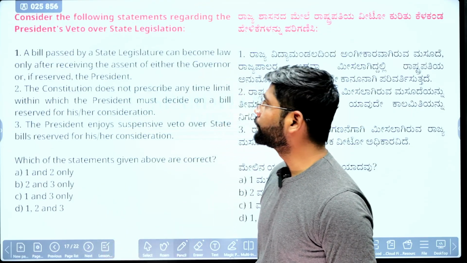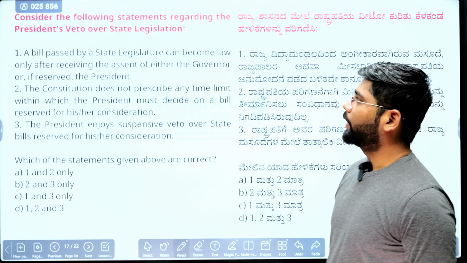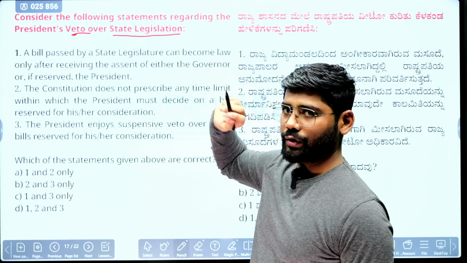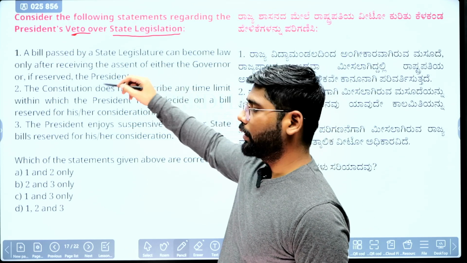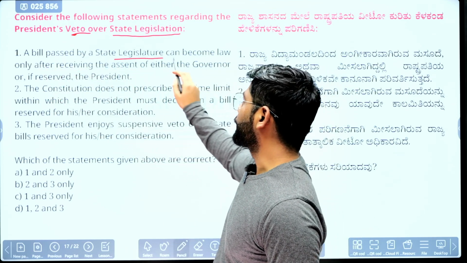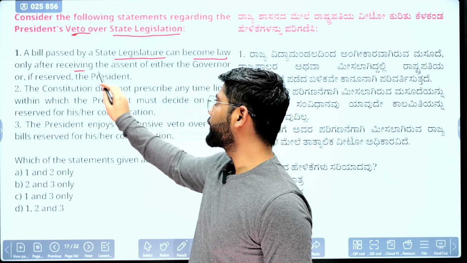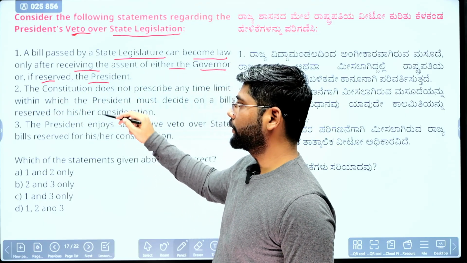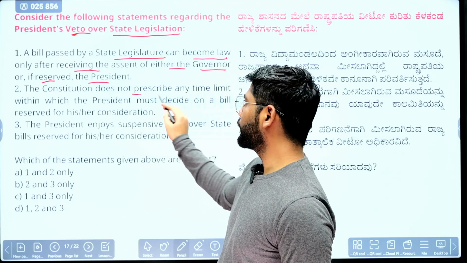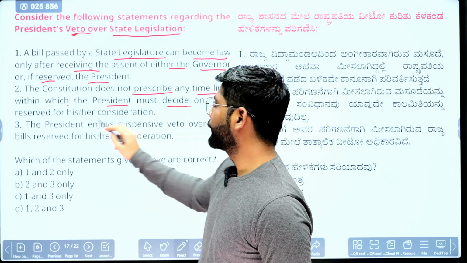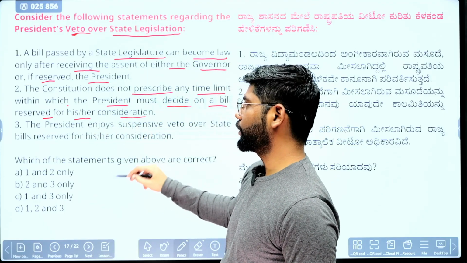Next question. Consider the following statements regarding the veto power over state legislative acts. First statement, a bill passed by the state legislature can become an act only after receiving the assent of either the governor or, if reserved, the president. Second statement, the Constitution does not prescribe any time limit within which the president must decide on a bill reserved for his or her consideration.